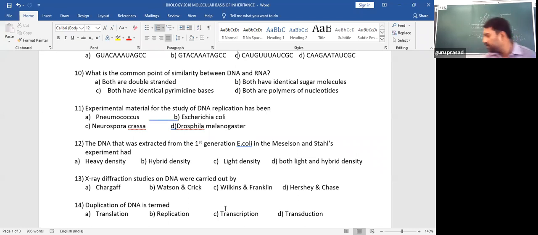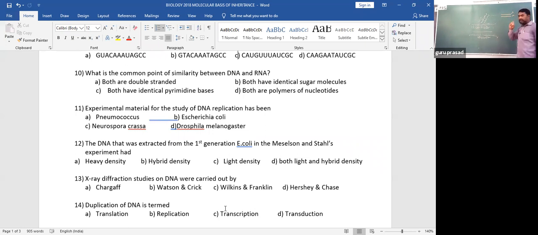To make it clear, consider this a DNA with N14 and N14.